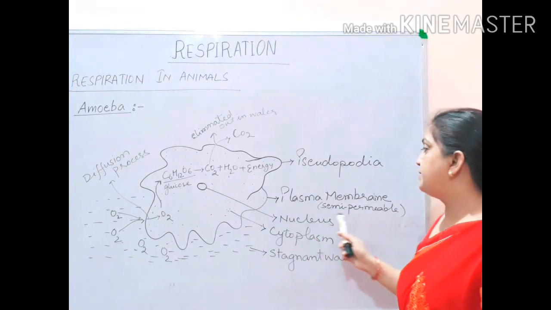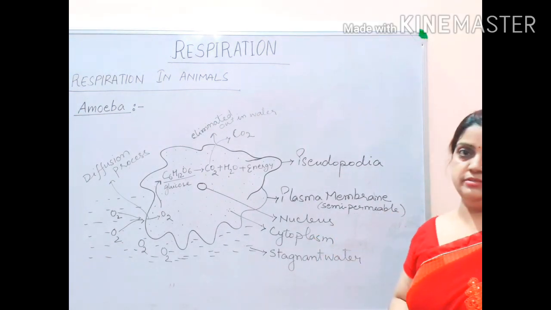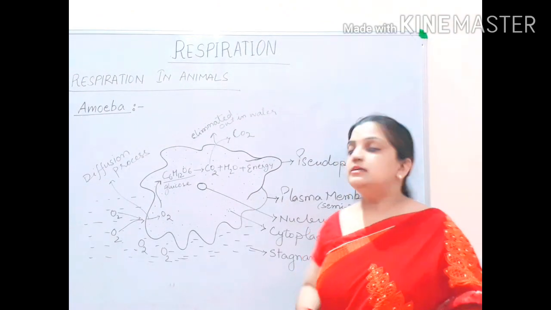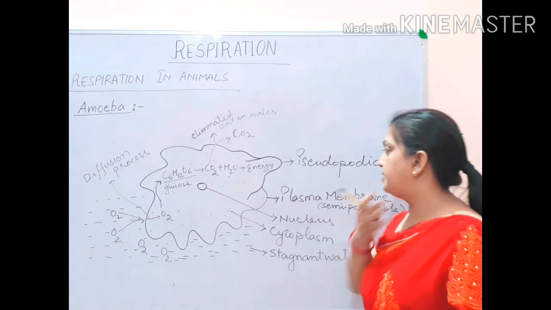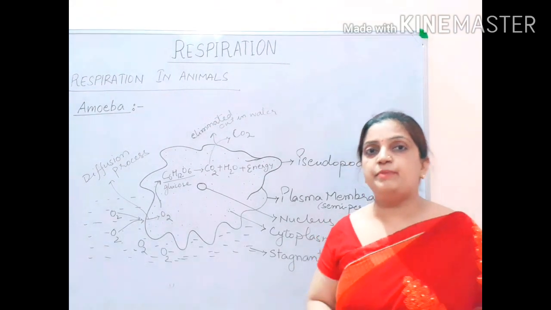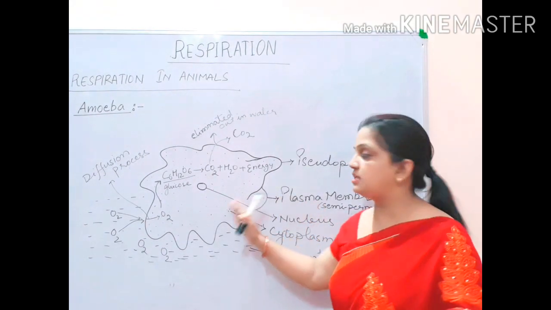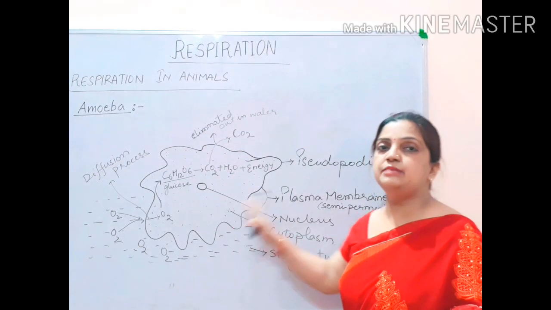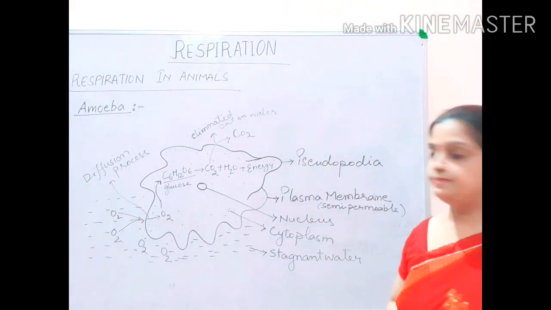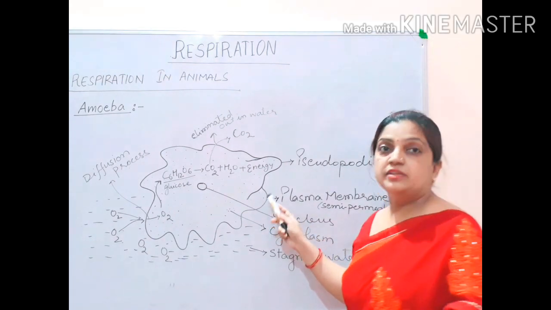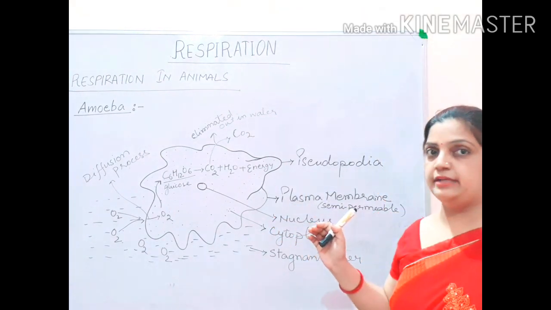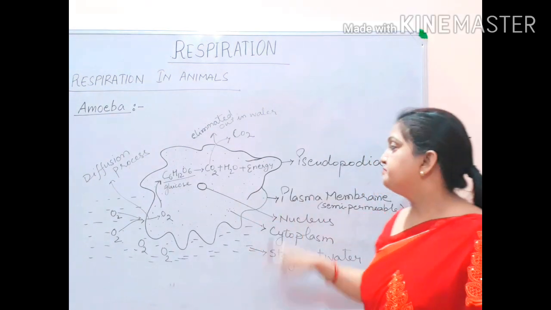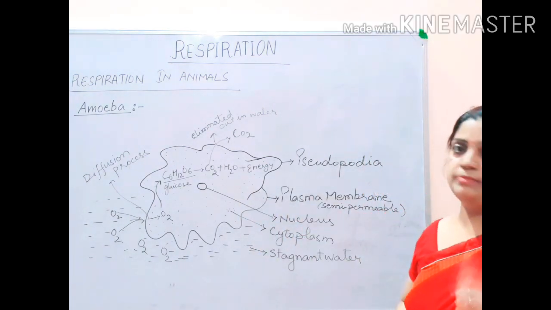This plasma membrane is semi-permeable in nature. What do you mean by semi-permeable? We have discussed just now that this semi-permeable plasma membrane allows only selected particles to move from outside inside the body, and selected particles from inside can move outside into the atmosphere. So it is selecting the particles. It is not allowing everything to enter or exit. So the plasma membrane is a semi-permeable membrane.